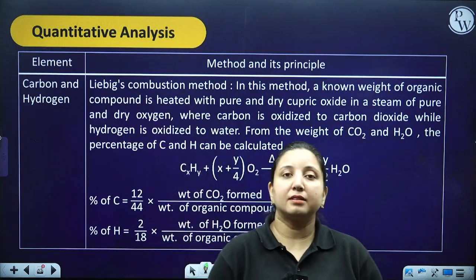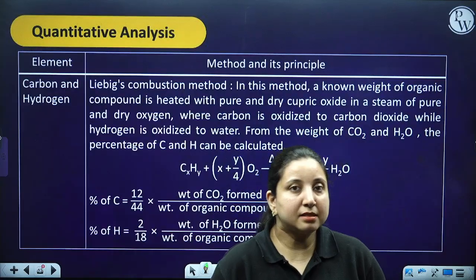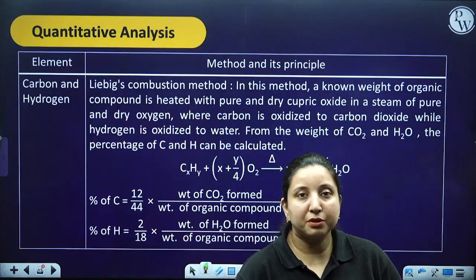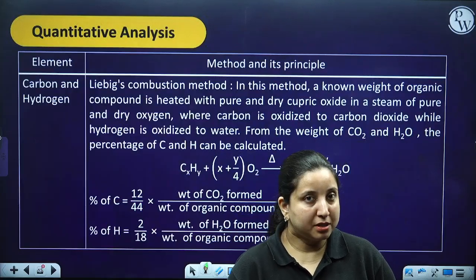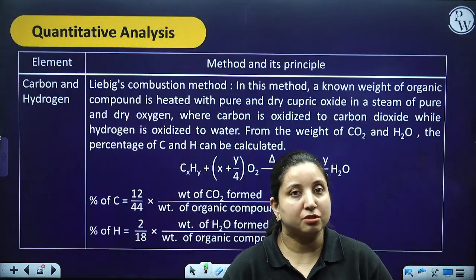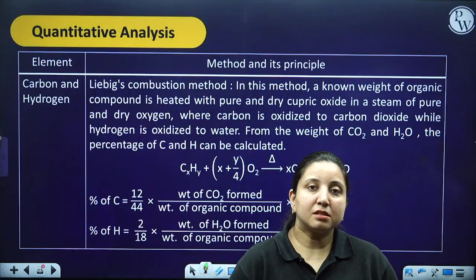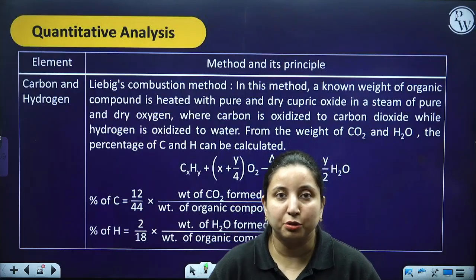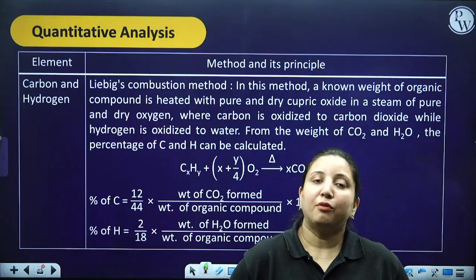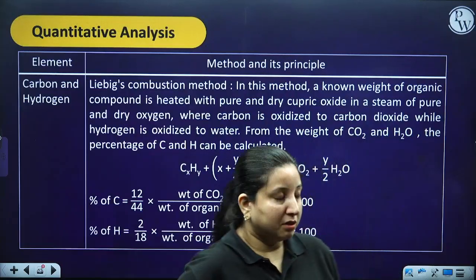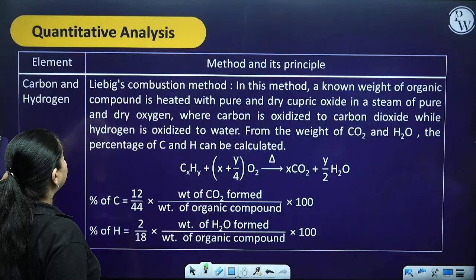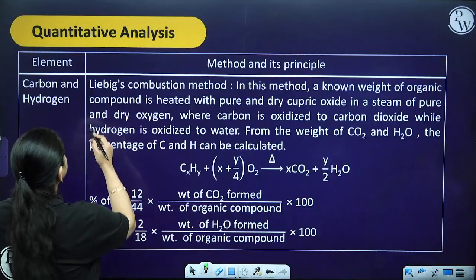From the quantitative analysis, there is very little chance that you get a reasoning type of question. The most common question is on the basis of nitrogen, that is, which compound is going to give this test or which is not. The more likely numericals are from the Dumas method and Kjeldahl's method, and the least likely numerical is from the Carius tube method for halogens or phosphorus. Okay. So let's see.